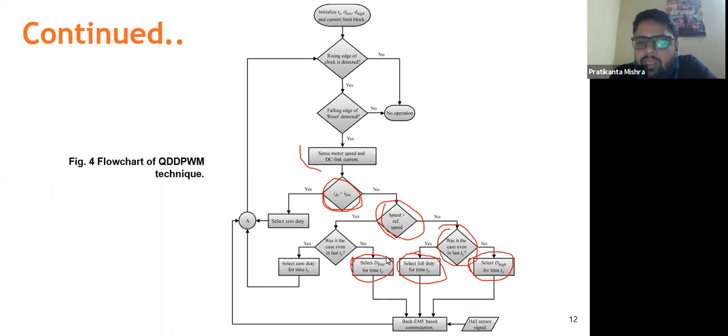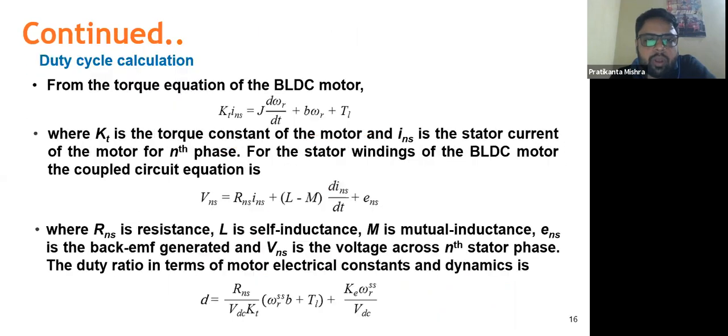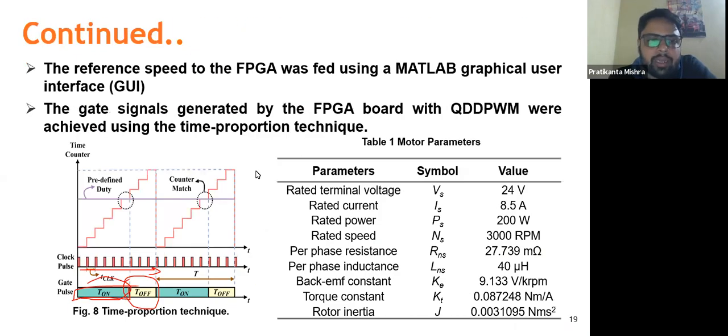Again, when you are generating one D low and D high value, there will be comparators. Why will these comparators be required? Because there is a counter, and you are continuously comparing with the counter values and generating, as I have shown here, the time proportion control. You have one counter, and when it matches a predefined value, at that time the pulse will be generated. So that's what the case was.